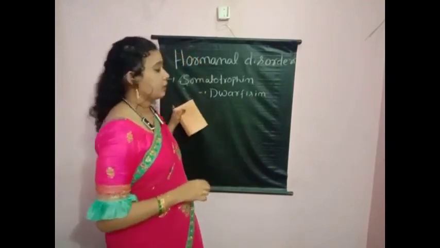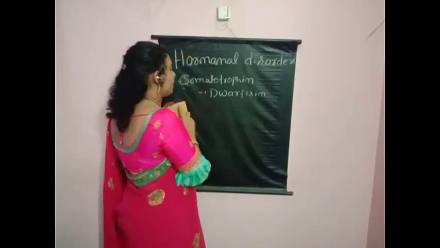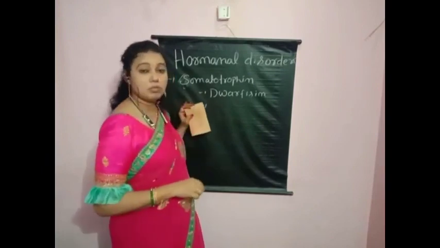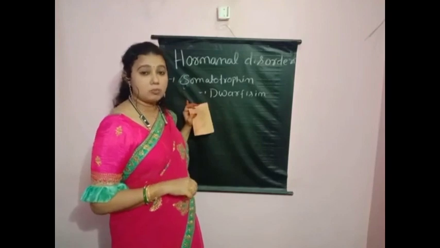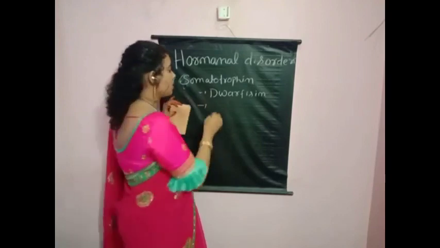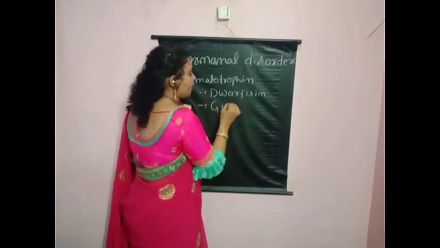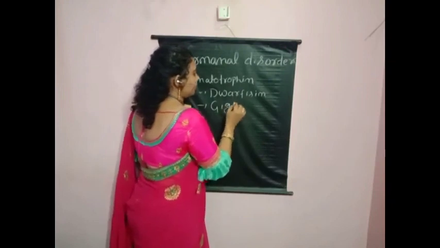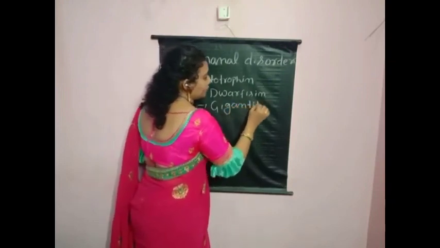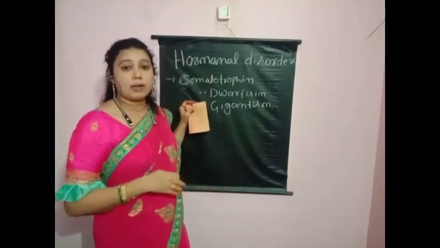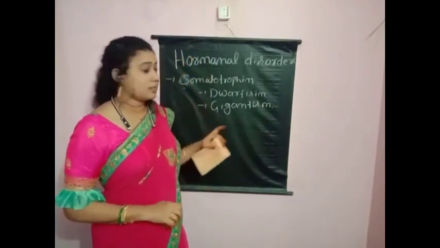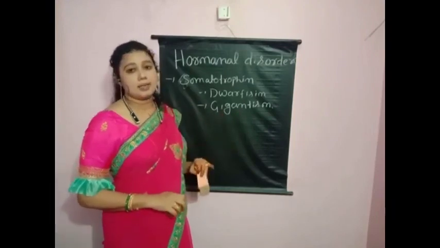If this hormone is secreted in more amounts than required during childhood, this condition is called gigantism or acromegaly. The person grows much taller compared to other normal persons. This condition is called gigantism.